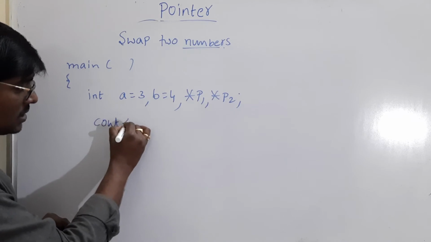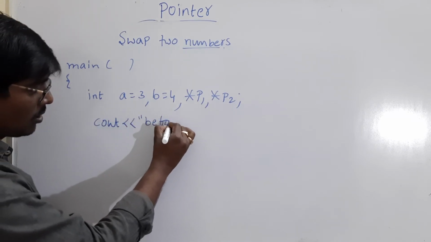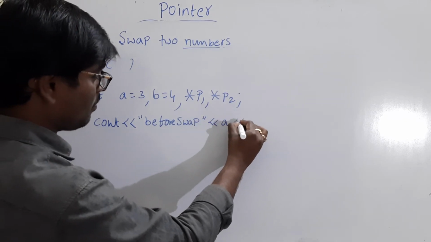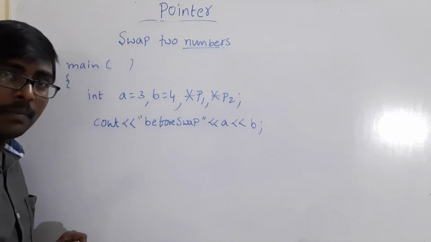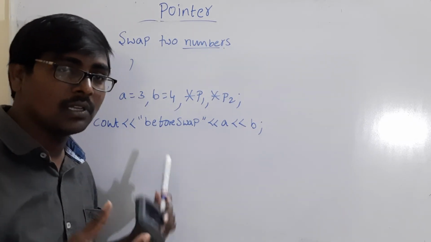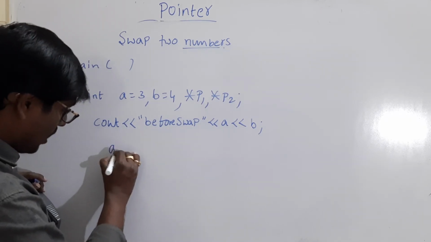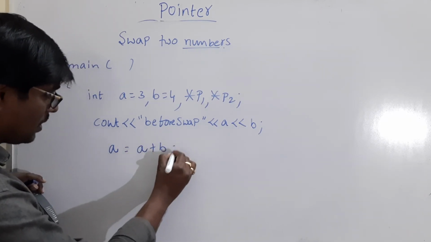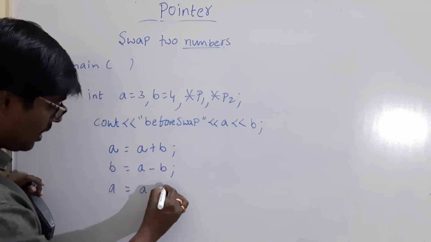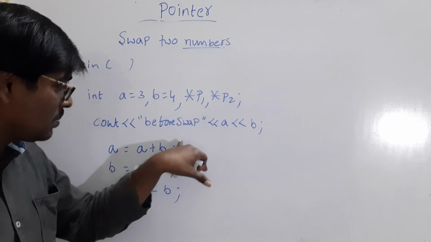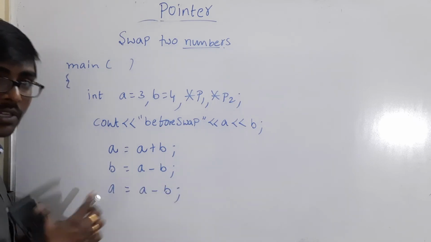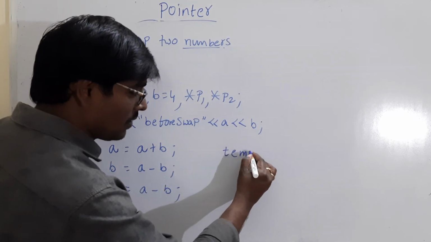Suppose I print some message with cout, before swap, a, b. I am just printing the a and b values. Now perform the swap operation. Simply, I think you know the logic. a is equal to a plus b, b is equal to a minus b, a is equal to a minus b. Here I am not explaining the logic of how to perform the swap operation. This is the way to perform swap, or otherwise you can use a temporary variable also.